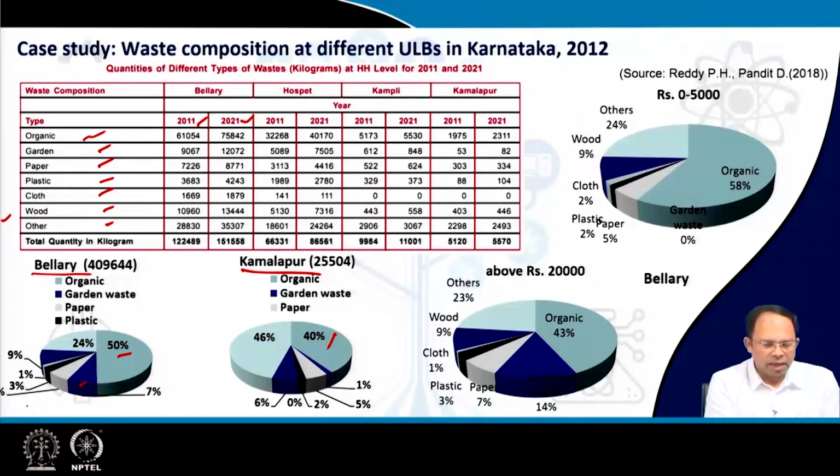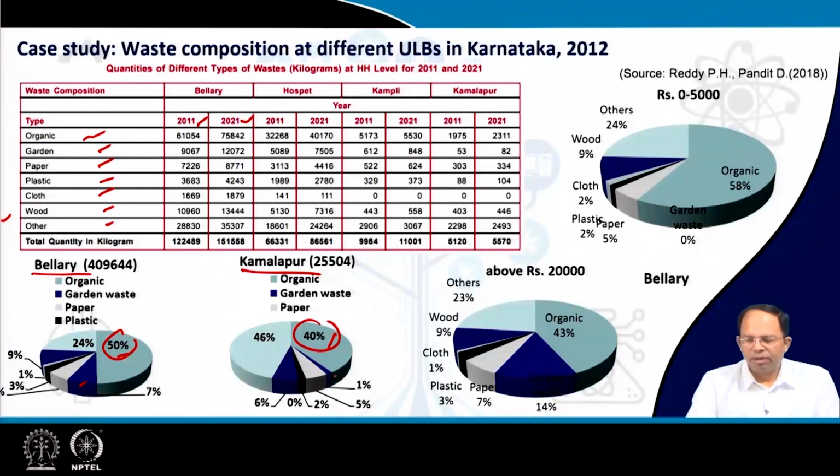Paper is roughly around 5-6%. Plastic, we can see some values, and more or less mixed waste is more in the case of Kamlapur. But the interesting thing is that the organic waste generated in a smaller city is actually less, as we have discussed earlier.